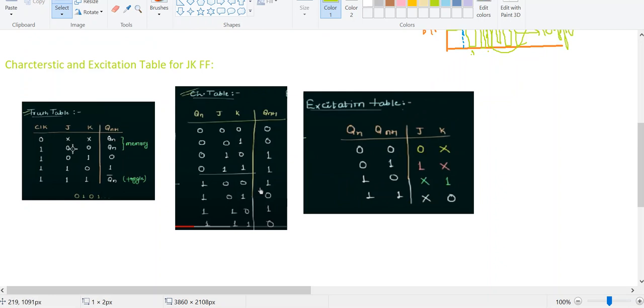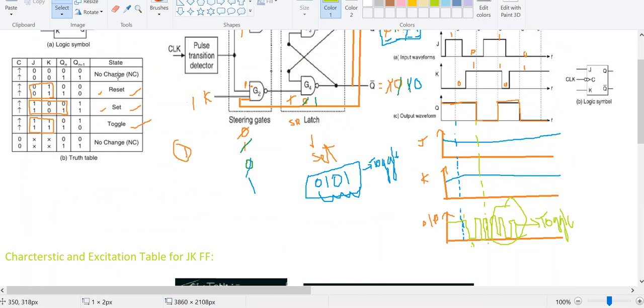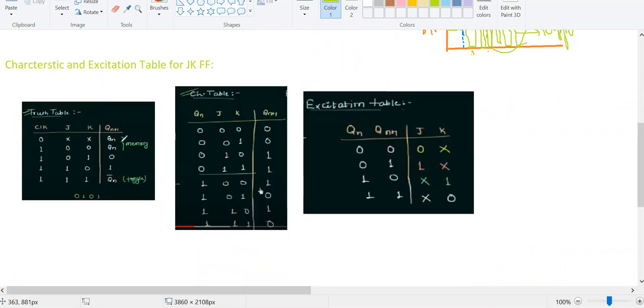So here J and K are both equal to 0. It means that when both are 0, as I explained, the no change state is occurring, and in the 0 1 case, the reset state is occurring. 1 0 is the set state, 1 1 is the toggle state, and then when the clock is 0, irrespective of JK, you are getting your output as the no change state. From that truth table I can state that 0 0 means Qn, 0 1 means reset, 1 0 means set state, and 1 1 means toggle.